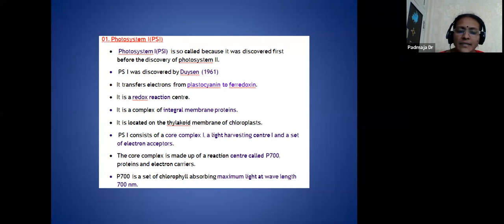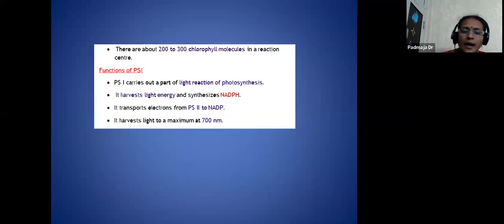And PS1 is a set of chlorophyll absorbing a maximum at a wavelength of 700 nanometer from the visible light. And there are about 230 chlorophyll molecules in each reaction center. There may be a group of chlorophyll molecules in each reaction center. And what are the functions of these?